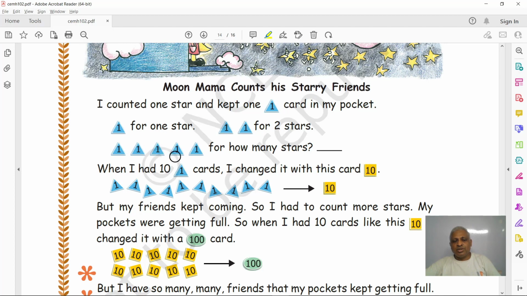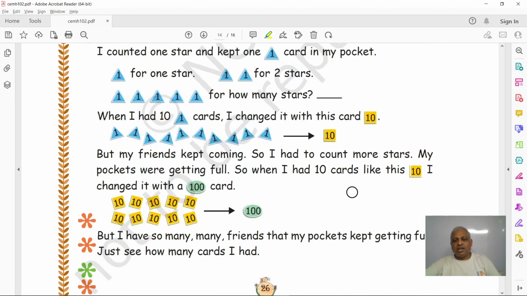One, two, three, four, five. 5 stars. And when I had 10 ones, 10 ones are 10. So that will be card 10, right? And when you have 10 of that, 10 number of 10 cards, that will be 100, right?